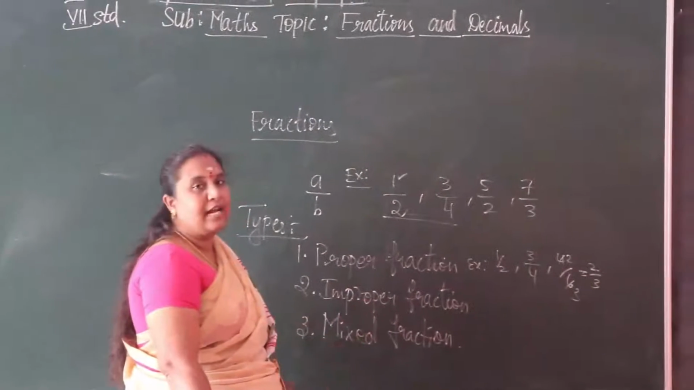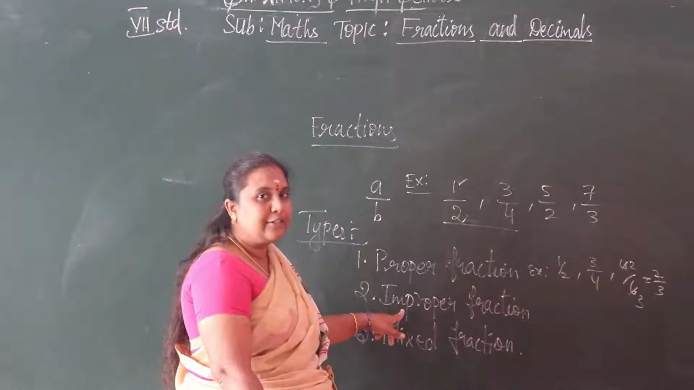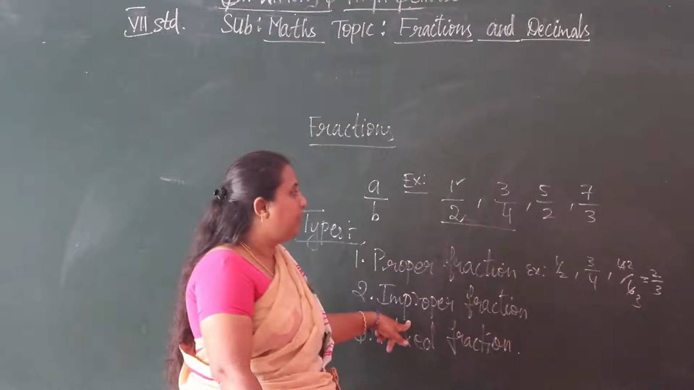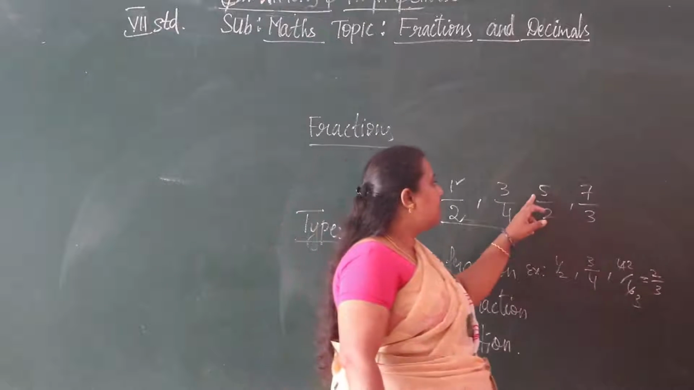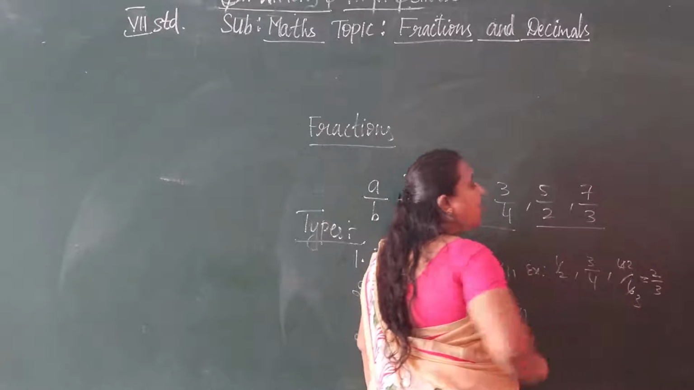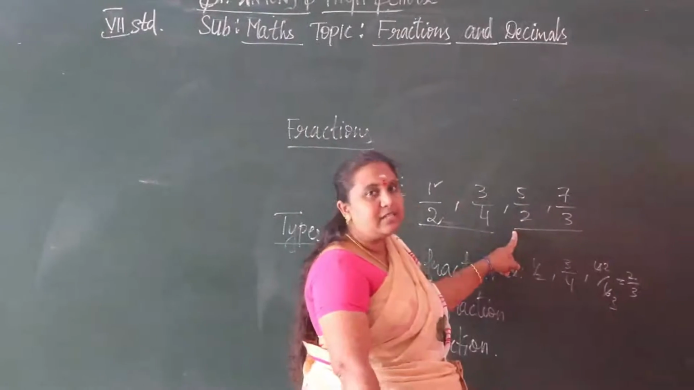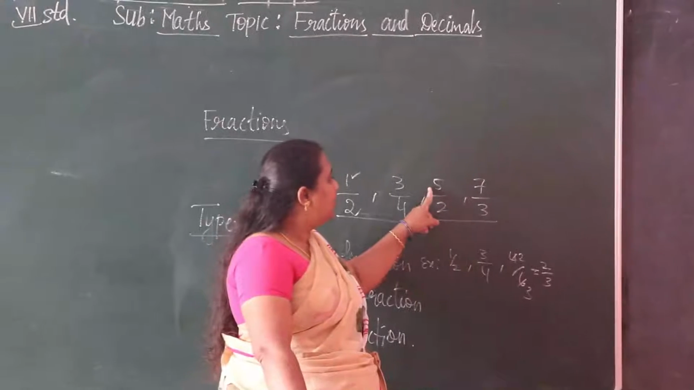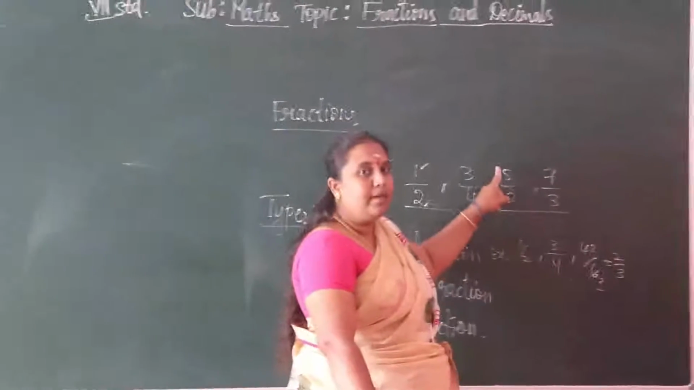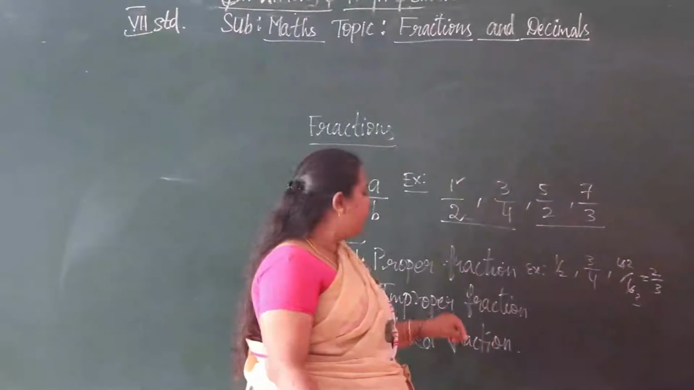And improper fraction. So what is an improper fraction? In a fraction, the numerator is greater than the denominator. Now see, the numerator is 5, the denominator is 2. So the numerator is greater than the denominator, 5 is greater than 2. Here we can say it is an improper fraction.